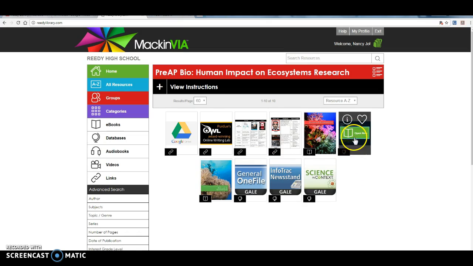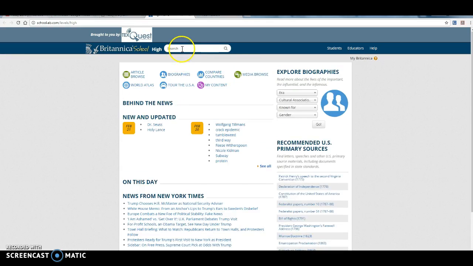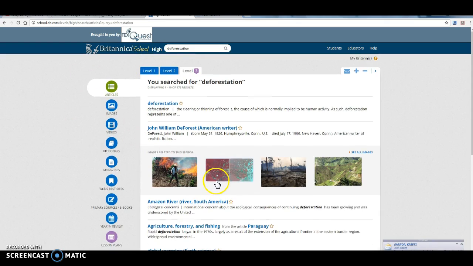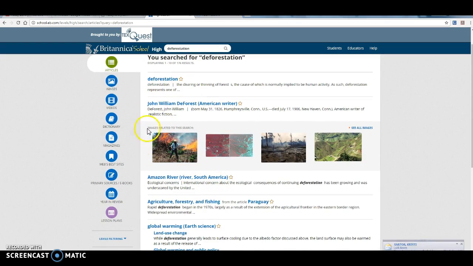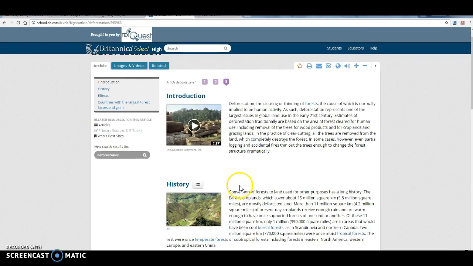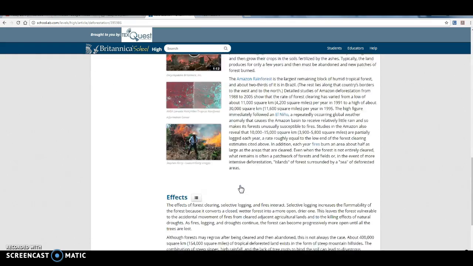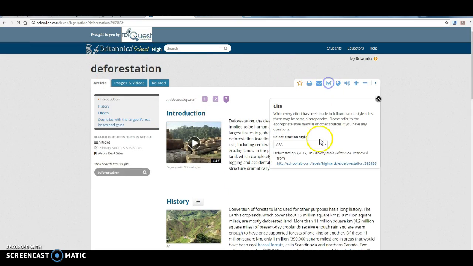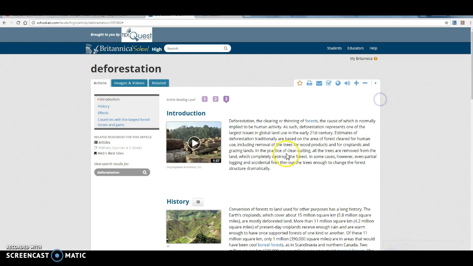If you are just starting with your research and you need to learn a little bit about what your topic is actually about, you can start with the encyclopedia. This is also going to do a couple of things for you. One, it's going to give you a little bit of information about your topic so that you can understand it. To cite Britannica School, the encyclopedia here, we're going to click on this cite button and we're going to copy and paste this APA citation into our project somewhere, okay?